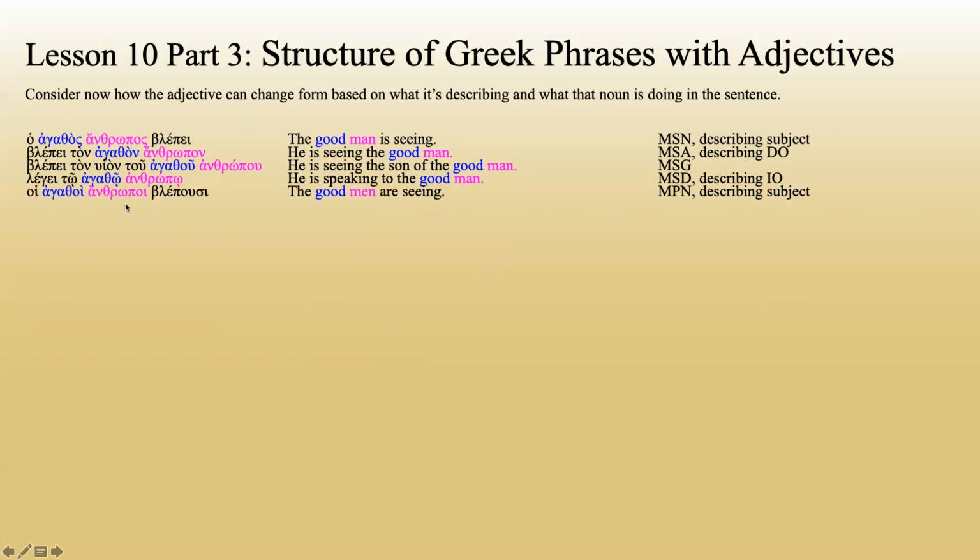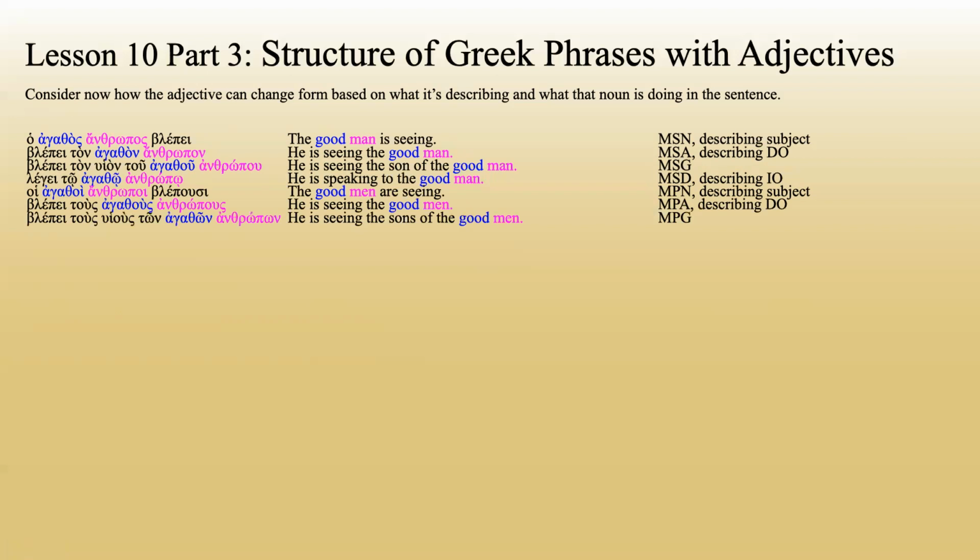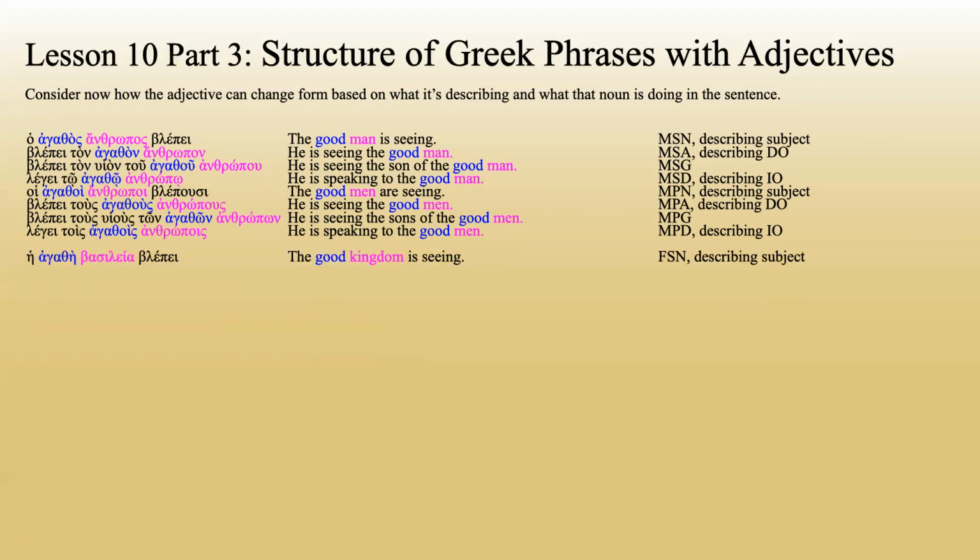Hoi agathoi anthropoi blepousi. The good men are seeing. Here it's masculine plural nominative because what it's describing is masculine plural nominative. Blepei tous agathous anthropous. He is seeing the good men. Here it's masculine plural accusative because it's describing something that's masculine plural accusative. Blepei tous huious ton agathon anthropon. He is seeing the sons of the good men. Masculine plural genitive. Legei tois agathois anthropois. He is speaking to the good men. Masculine plural dative. Now let's look at some feminines.